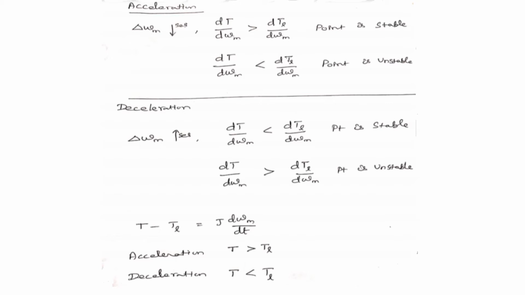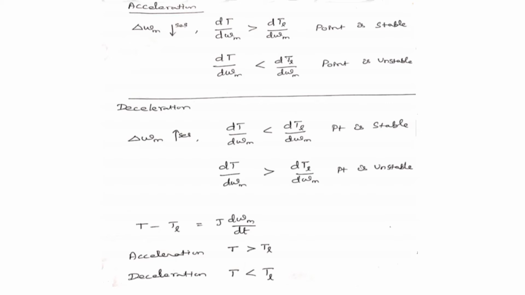Just keep in mind any one condition, acceleration or deceleration, for stable and unstable. Better you consider acceleration. When there is a reduction in speed due to some disturbance, if the mechanical torque is higher than your load torque, the point is stable.